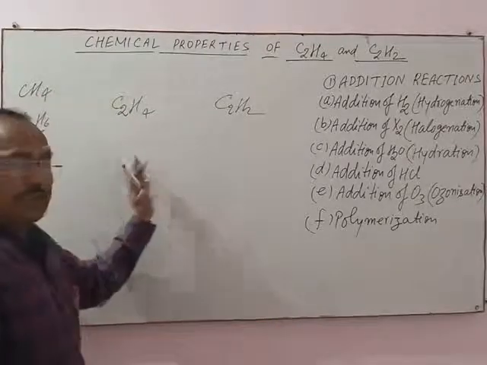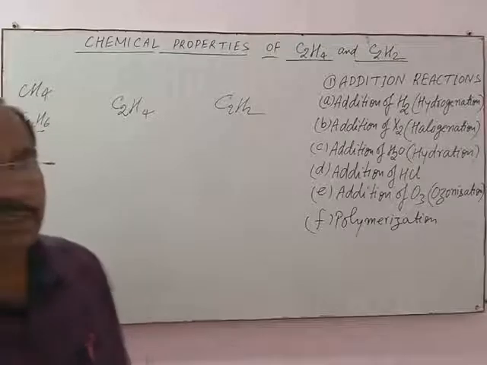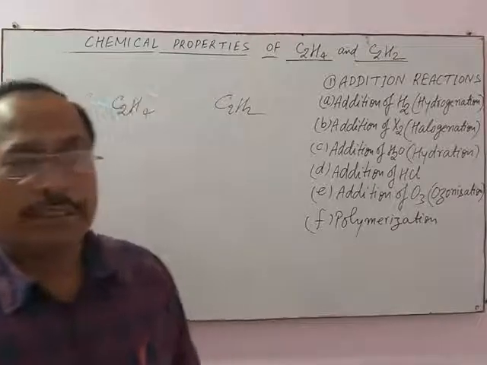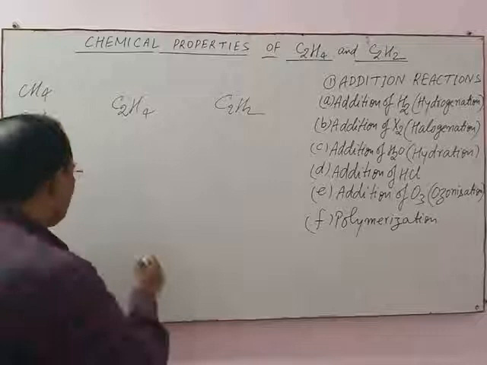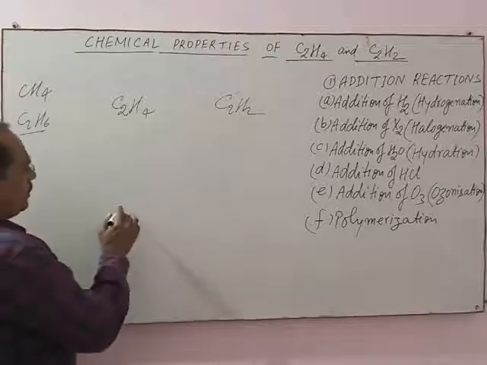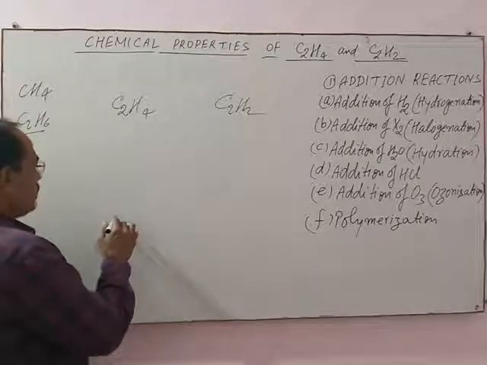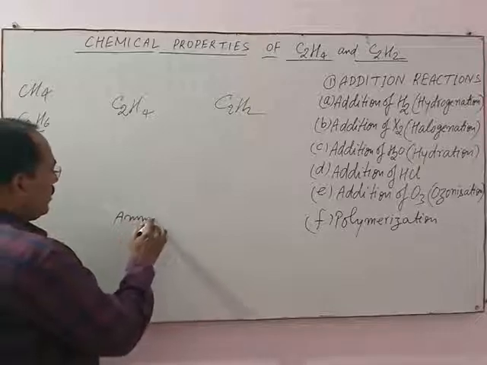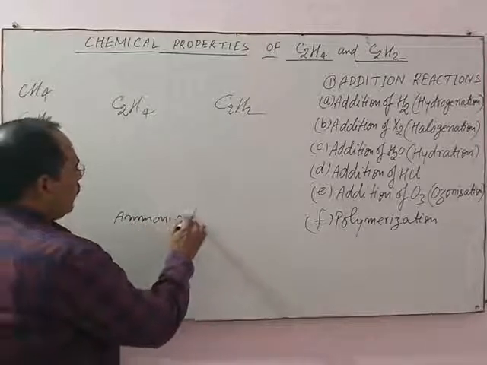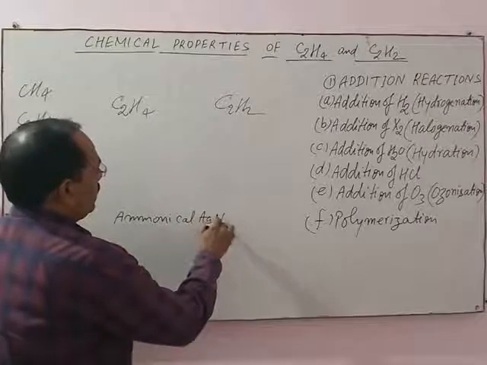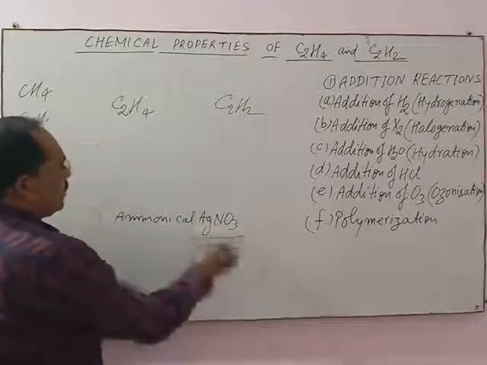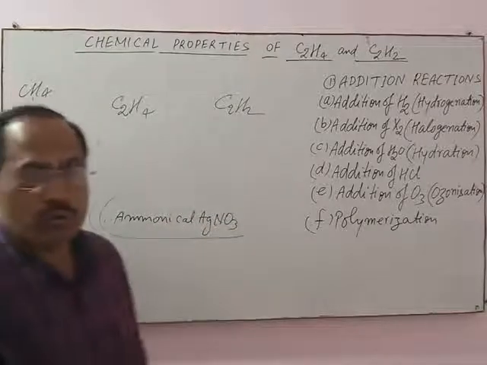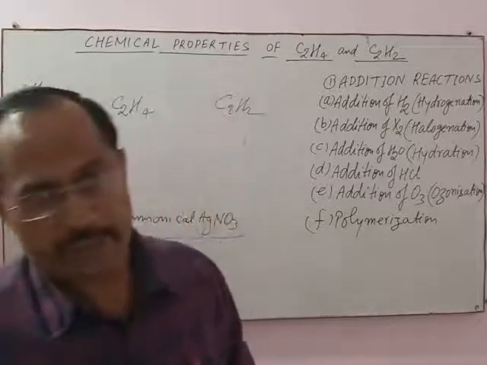For this purpose, one reagent is known as Tollens reagent. Tollens reagent is ammoniacal silver nitrate solution.